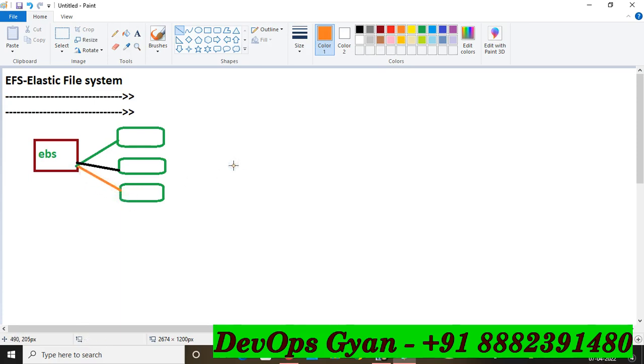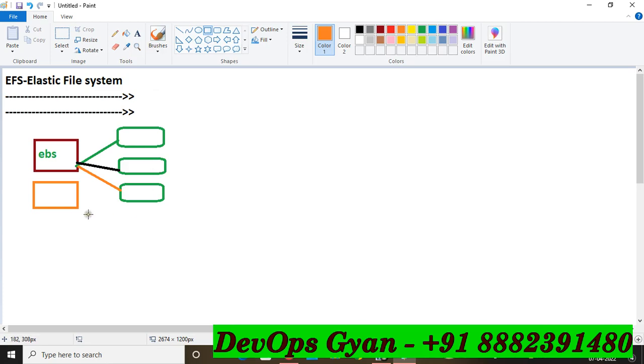So this is applicable only for the same region, same availability zone, right? Suppose your EC2 instance is created in us-east-1a, the EBS volume is in the same region, and all the instances are in the same region, so you can attach EBS. But in the AWS console, we have one more option. Easily you can attach one EBS volume to multiple EC2 instances, with IO1 and IO2. When you go to this section, easily you can attach your volume to multiple EC2 instances. We have this facility right now.